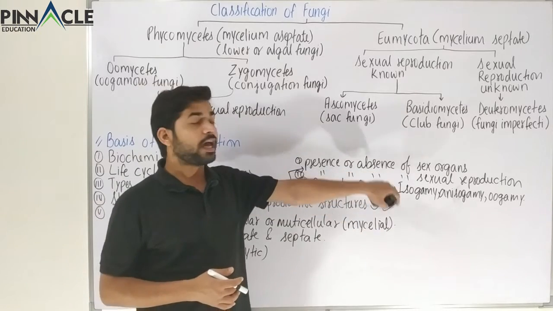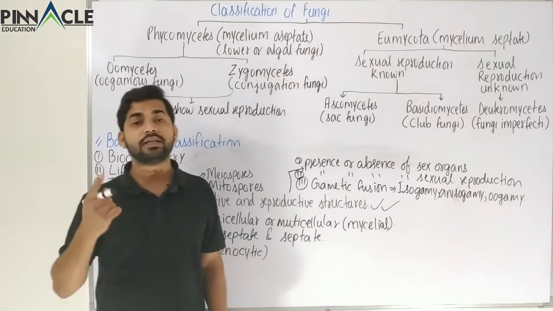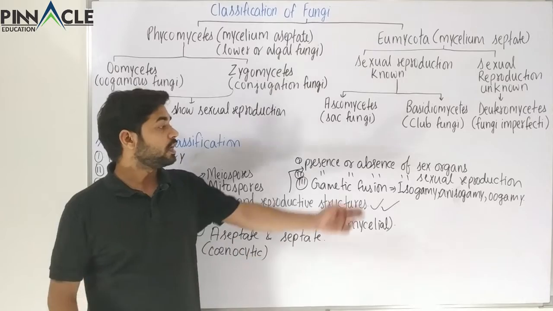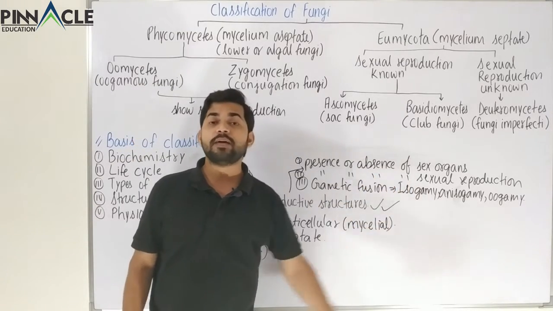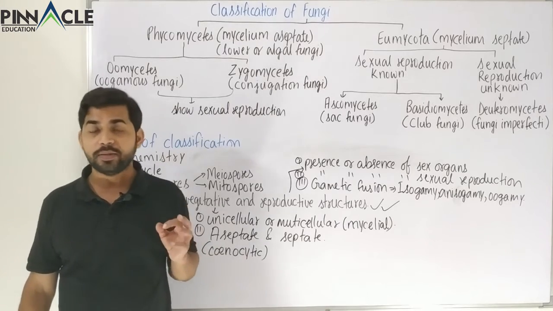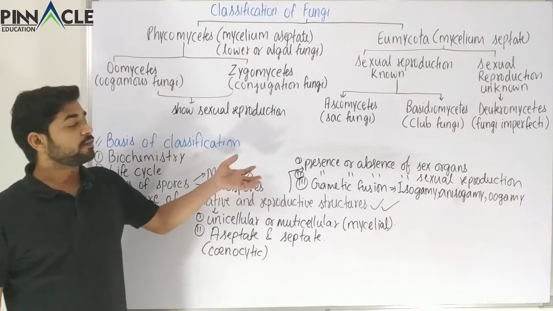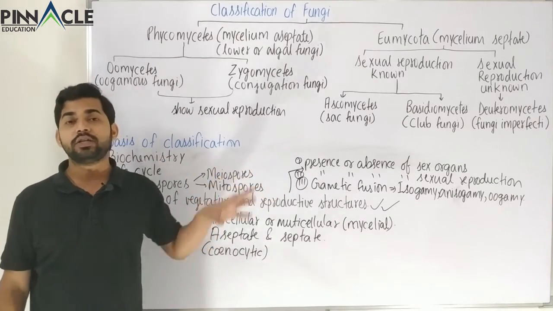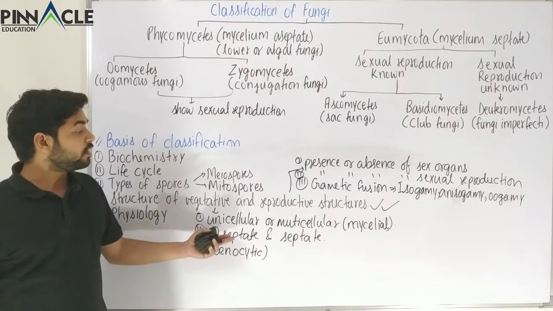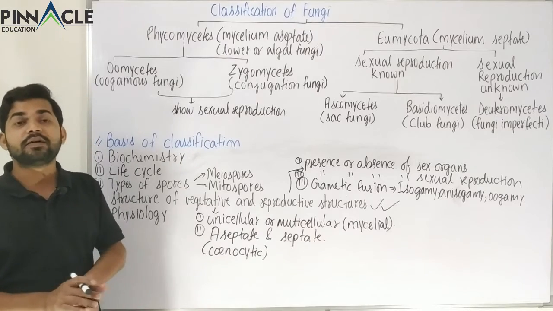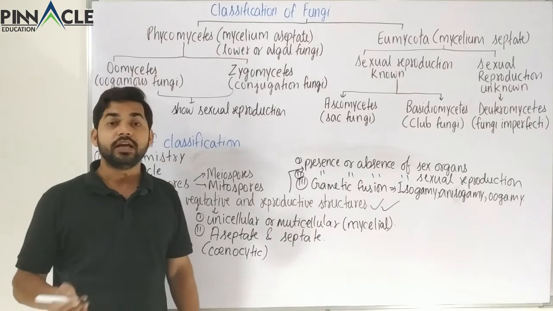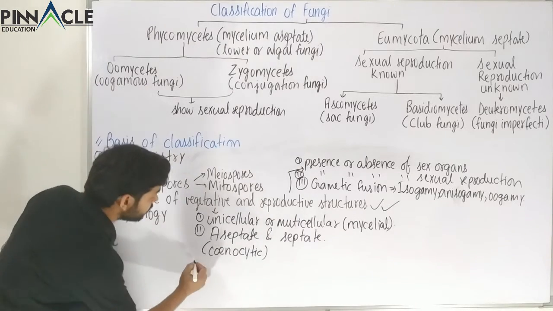So the presence or absence of sex organs is one such feature. Now the other is sexual reproduction, where we have the types of gametes formed during sexual reproduction. Apart from that, various other criteria of sexual reproduction are also there, and various other properties of the vegetative structure, that is the mycelium of the fungi, are also there. Now we have one more category over here, and that is